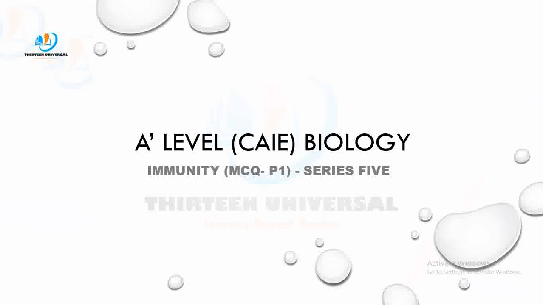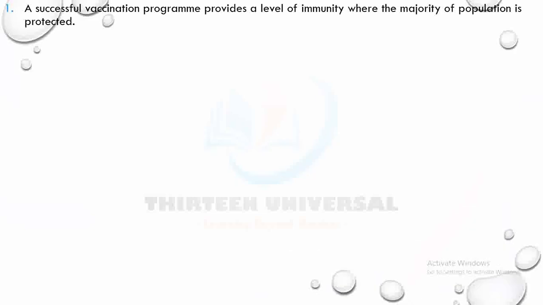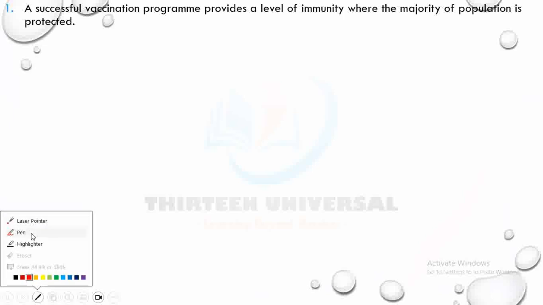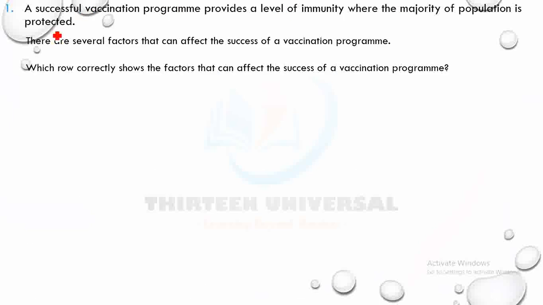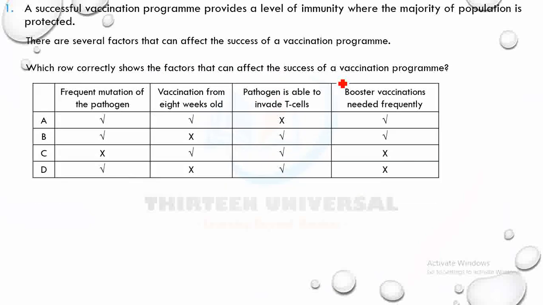Okay, come, let's solve some questions right now. A successful vaccination program provides a level of immunity where the majority of the population is vaccinated. There are several factors that affect the success of a vaccination program. Which row correctly shows the factors that affect the success of a vaccination program? You can see that's a frequent mutation of the pathogen.